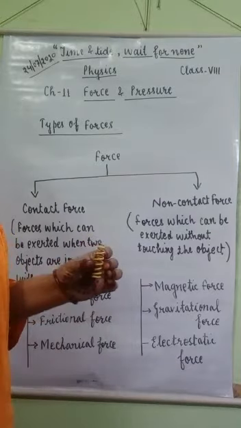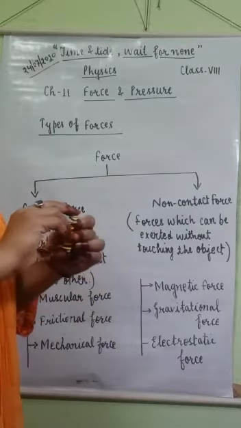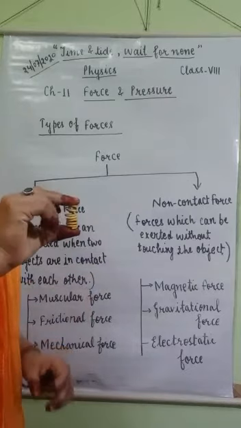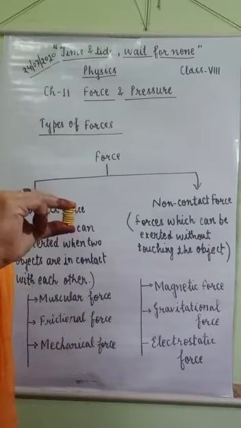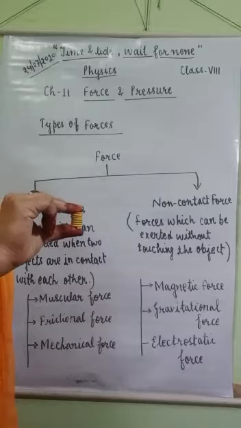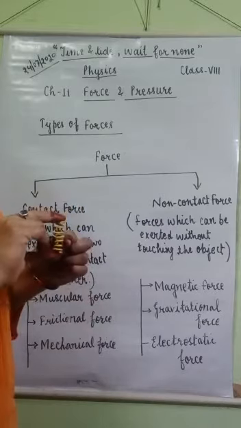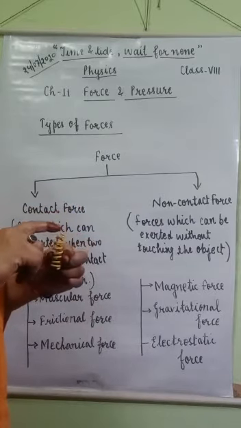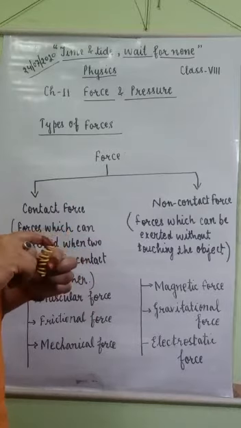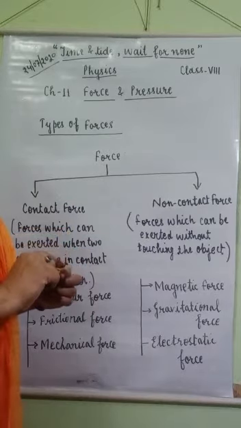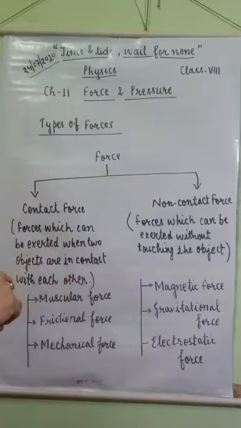Suppose I have taken this spring. When I press it with my fingers, its size and shape change. So there is contact between the spring and our hands. So this is an example of contact force.